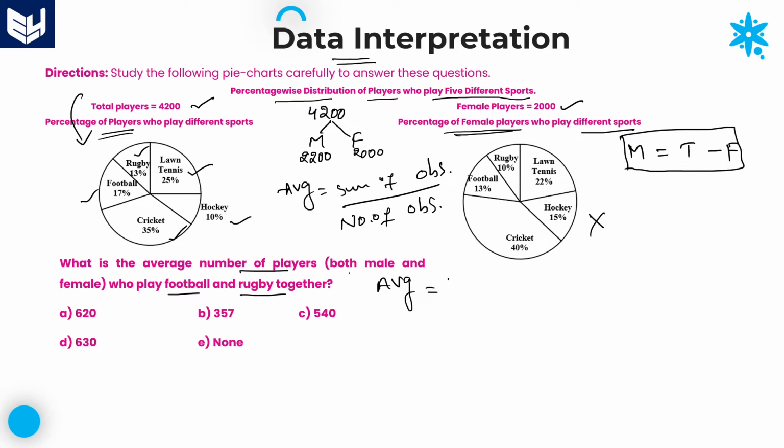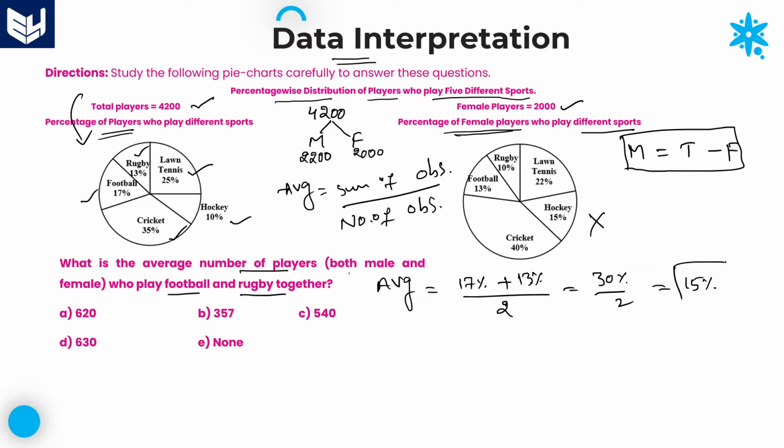Here, football is 17 percentage plus rugby is 13 percentage, divided by number of sports, which is two. So 17 plus 13 is 30, and 30 percentage by 2 is equal to 15 percentage.